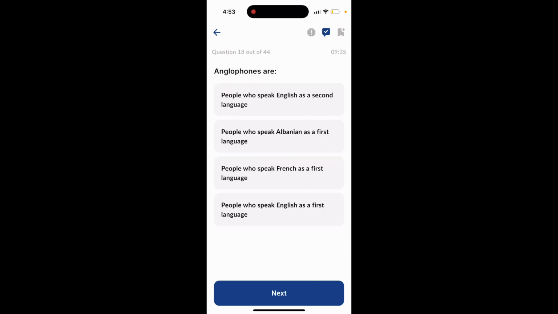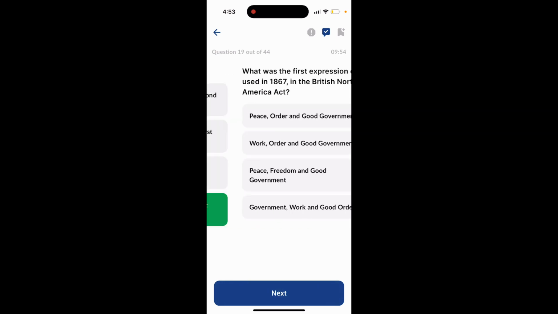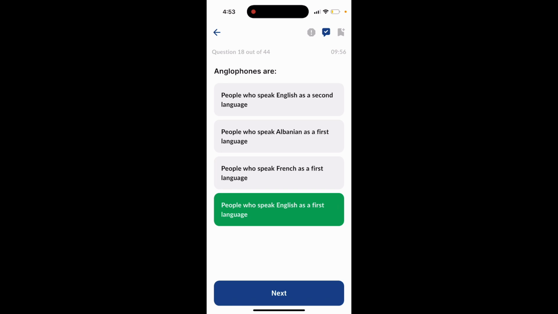Question 18. Anglophones are people who speak English as a second language, people who speak Albanian as a first language, people who speak French as a first language, or people who speak English as a first language. The answer is option number 4, people who speak English as a first language.